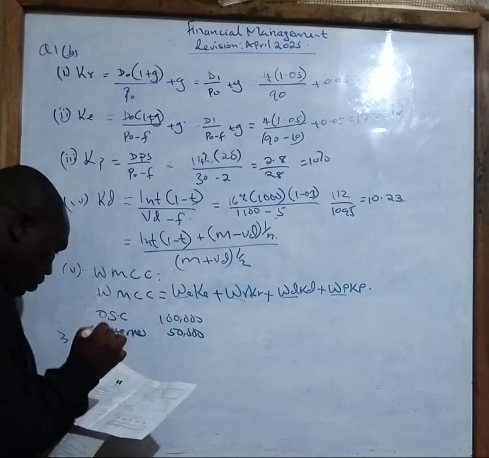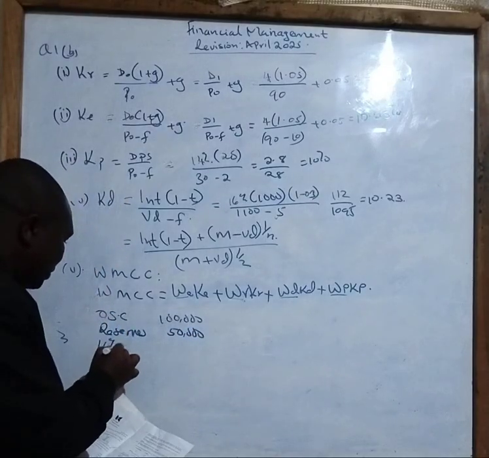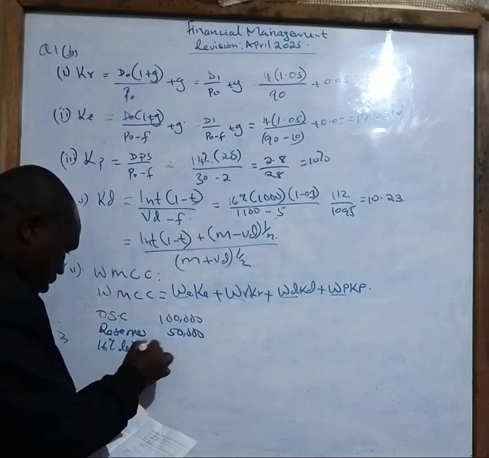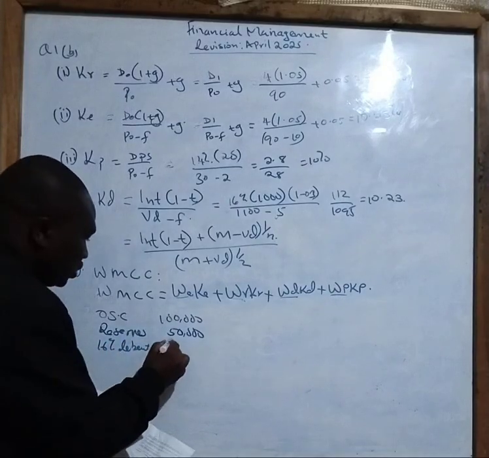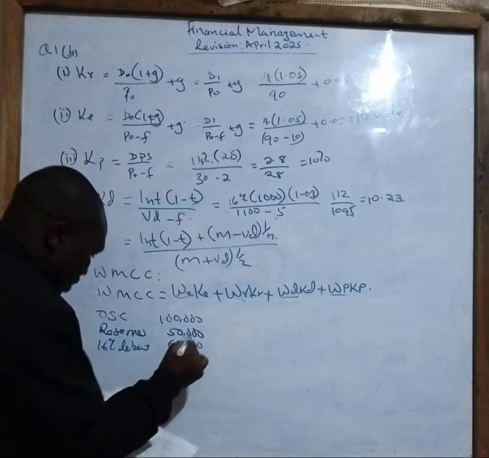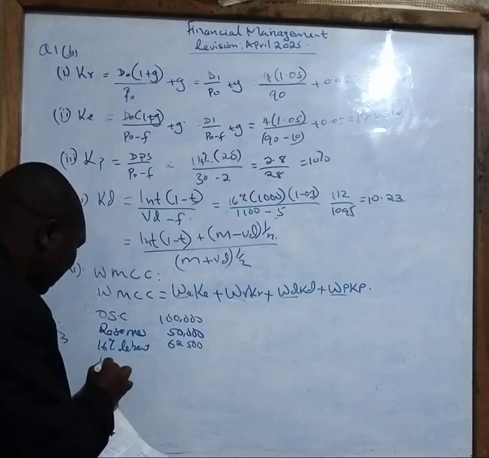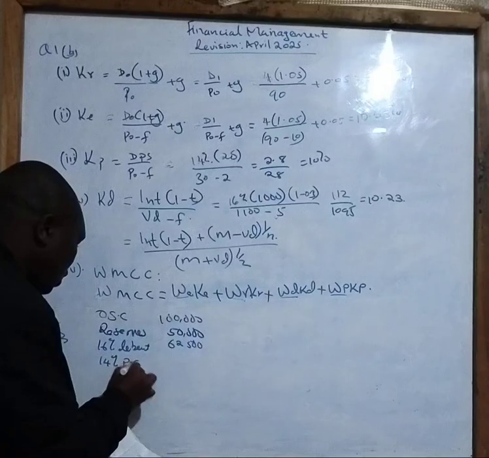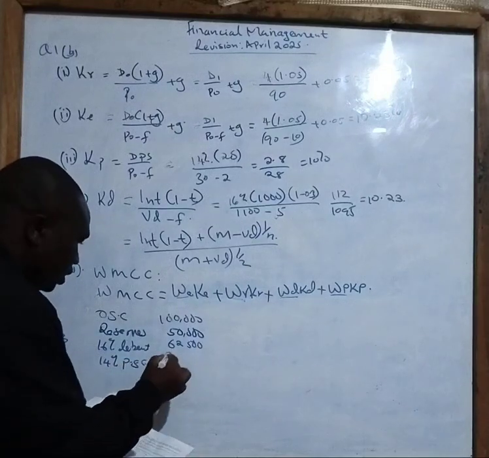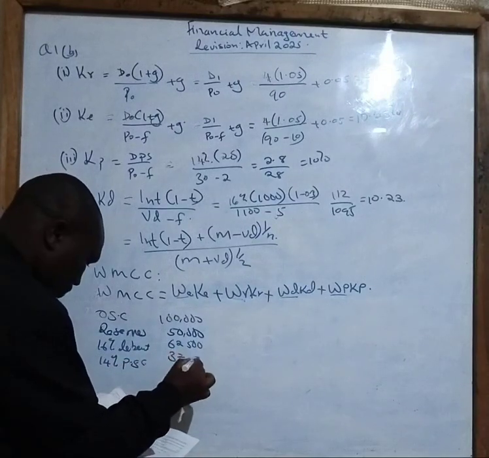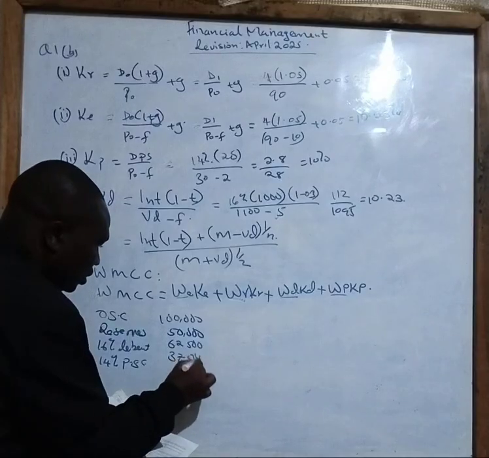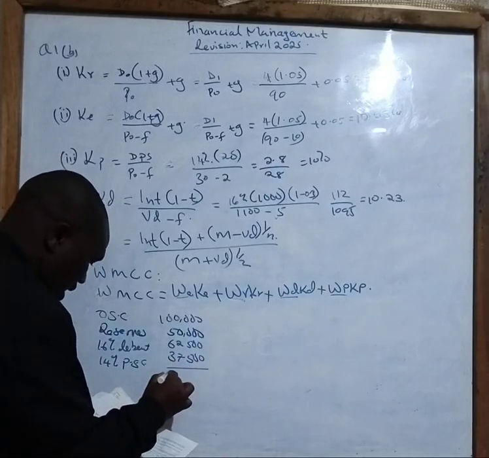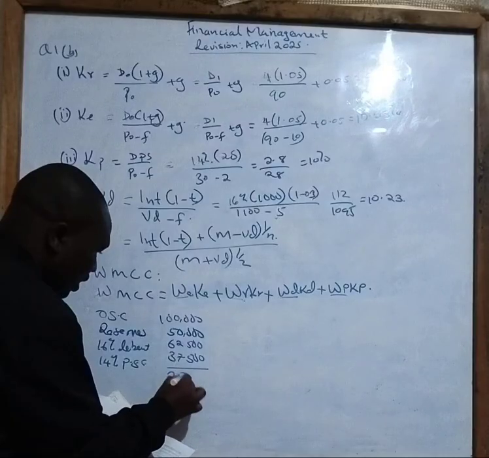And then we have the 16% debentures, which is giving us 62,500. Then we have 14% preference share capital of 37,500. Total 250,000.